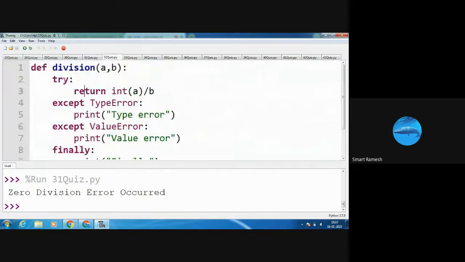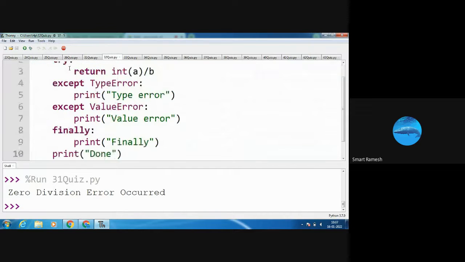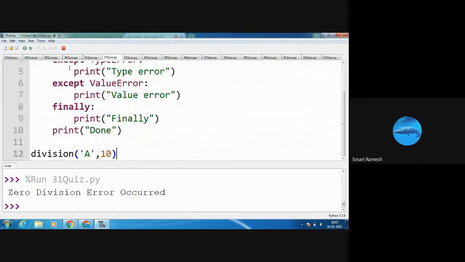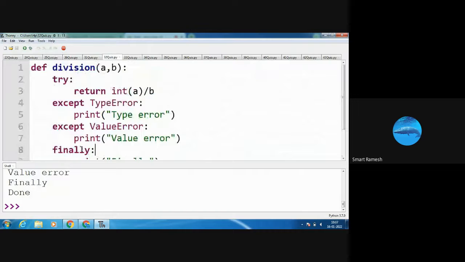Next, I am using the division function. Here at last I am calling the function division of a comma 10. I am passing two arguments, a comma 10. So here what is a? Small letter a is a string, and b is 10.